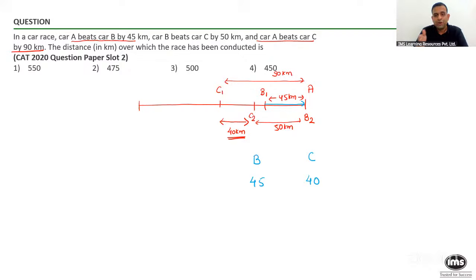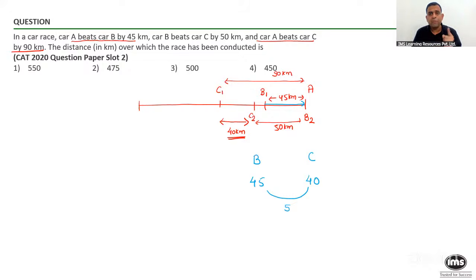So this 45 and 40 are the distances covered by B and C in the same time, and hence this also represents the ratio of their speeds. So my question to you is, how much more do you think B has covered compared to C? Here in this number, you can see a 5. 45 and 40 differ by 5.